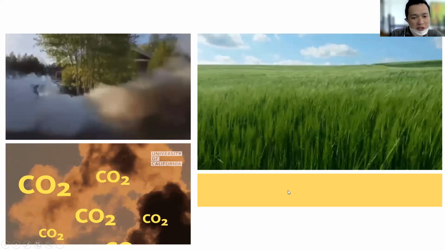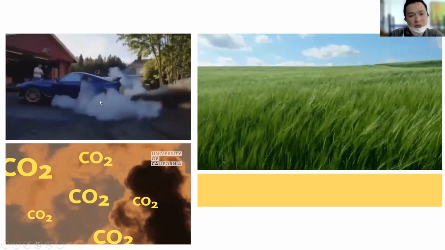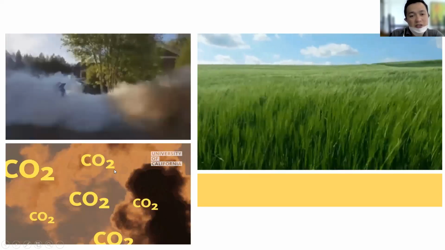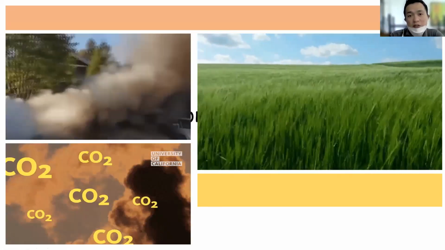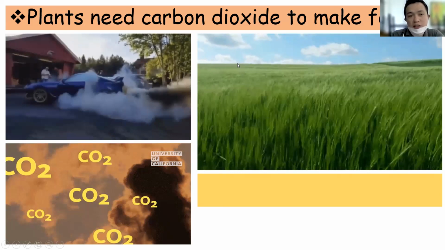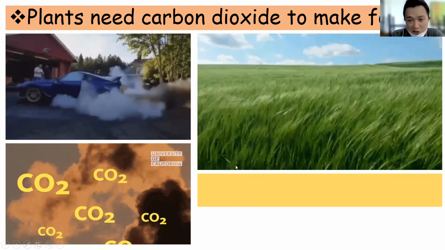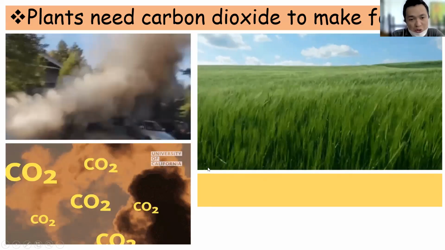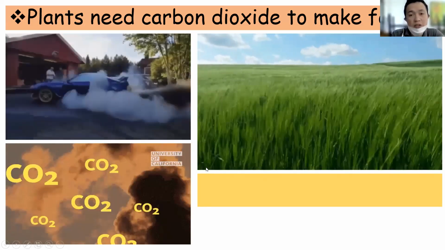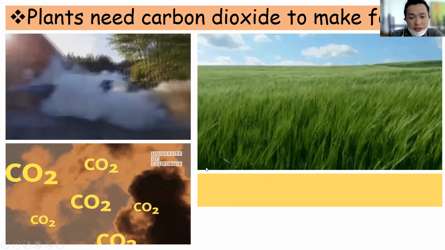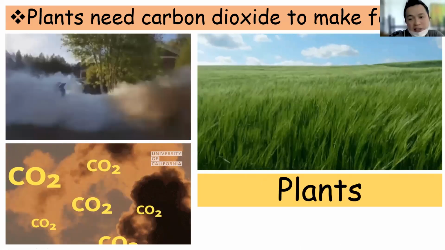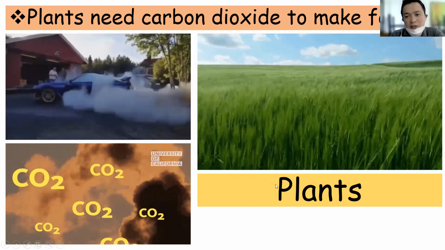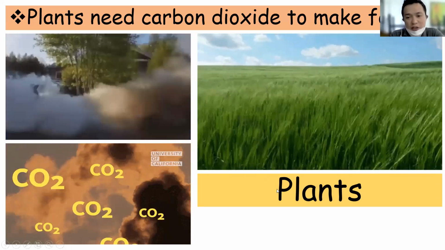All right, look at this. Carbon dioxide is too much. As you can see on the part, look at the smoke. This one is very dangerous for human beings, but it is good for the plants. Why? Because the plants need it in order to make food. How about you? Do you need carbon dioxide to make food? No, we need oxygen in order for us to survive and to live. Look at the plants. The plants are so happy, dancing, getting the carbon dioxide, and then they're making food now.